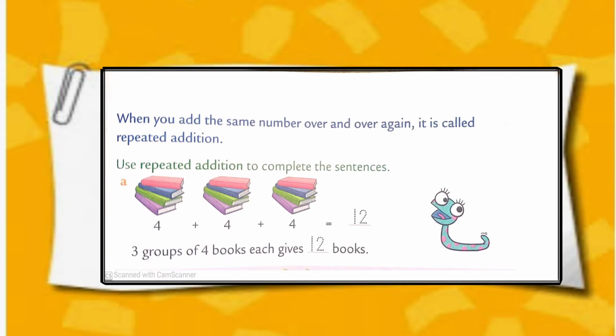Use repeated addition to complete the sentences. We have 3 groups which has 4 books inside it. So, 4 plus 4 plus 4 is equal to 12.